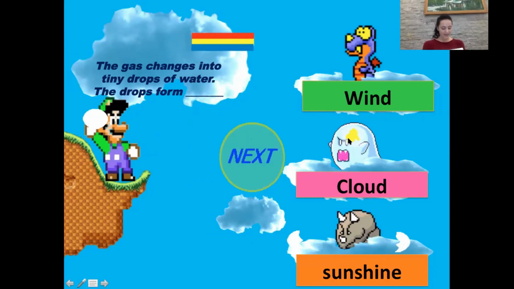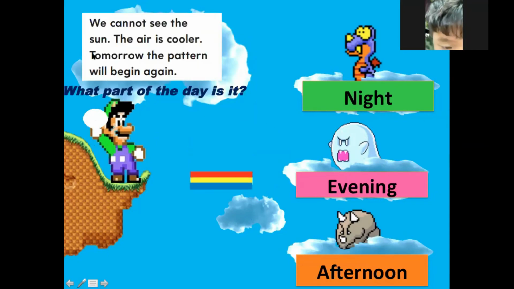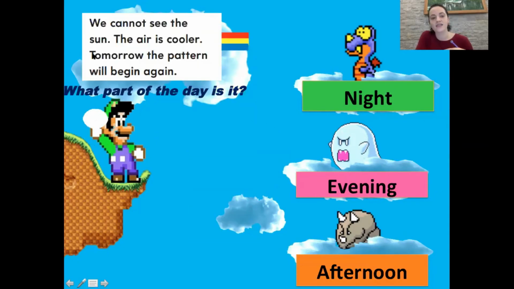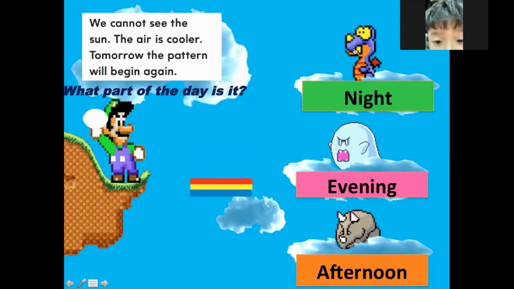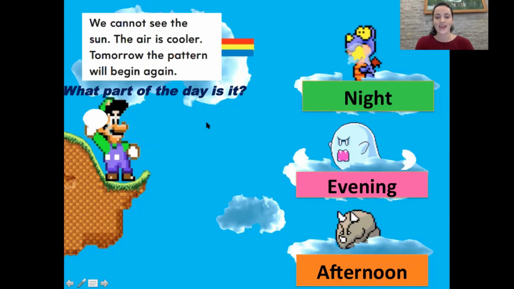Okay, now let's have Coon and Sup. We cannot see the sun. The air is cooler. Tomorrow the pattern will begin again. What part of the day is it? Night. Yes, good job, Sup. We cannot see the sun. It's nighttime.